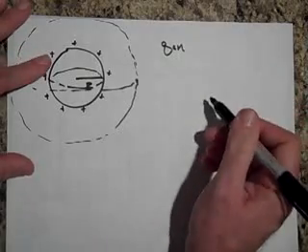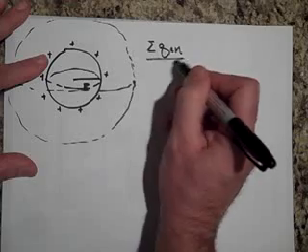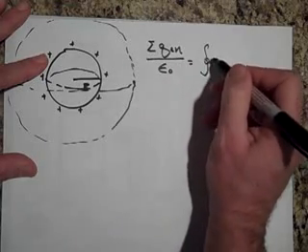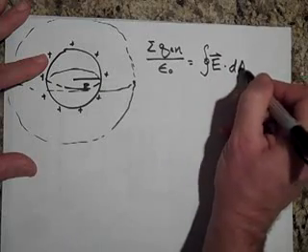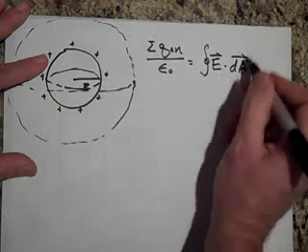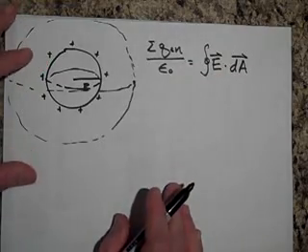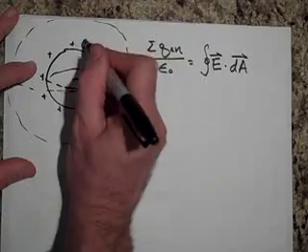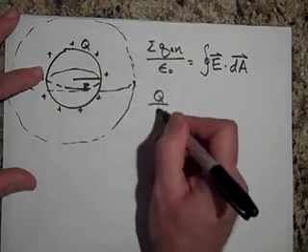And I just say the net charge enclosed over epsilon naught is equal to the closed surface integral of E dot dA. That's the net flux through the surface. And if this is charged up to Q, then the charge enclosed is just Q over epsilon naught.